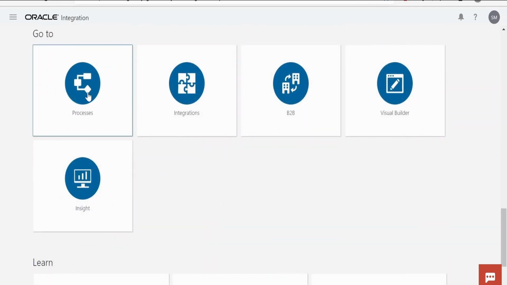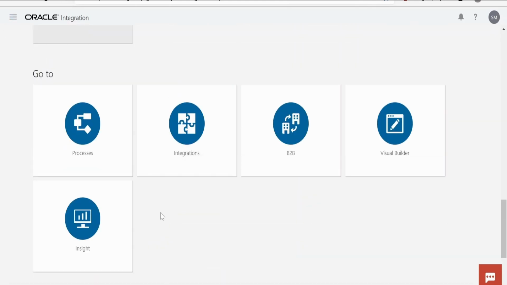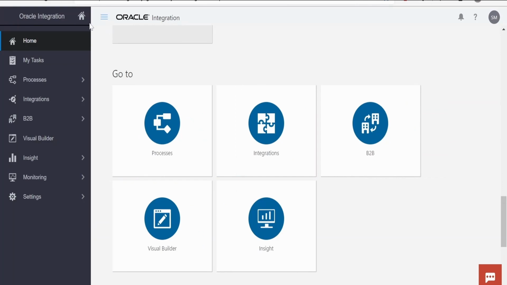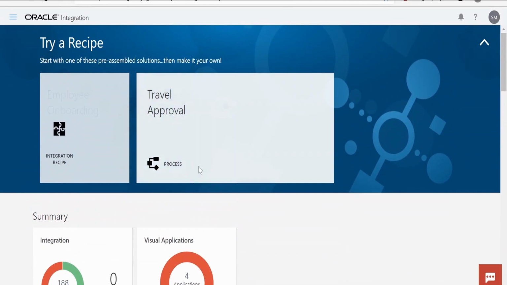So from here, if you click on integrations, it will take us to the integrations page. If you click on processes, it will take us to the processes page. Inside B2B and Visual Builder pages, we will navigate through integration, process, B2B and Visual Builder with the help of this hamburger menu on the top left corner. So this is how the home page user interface looks.